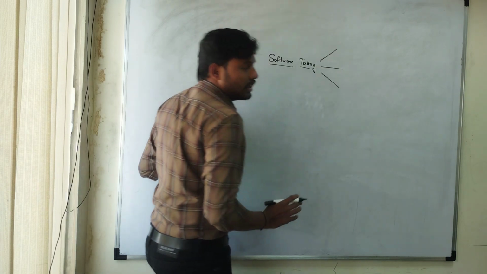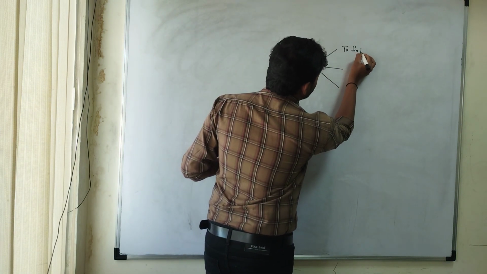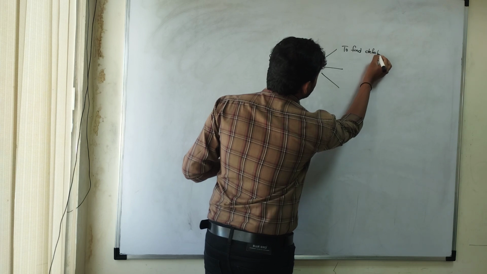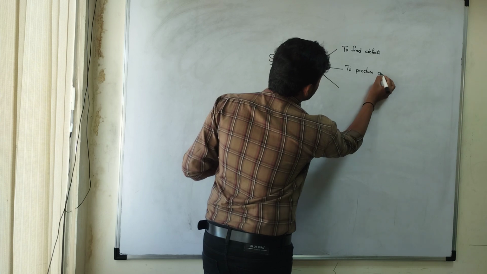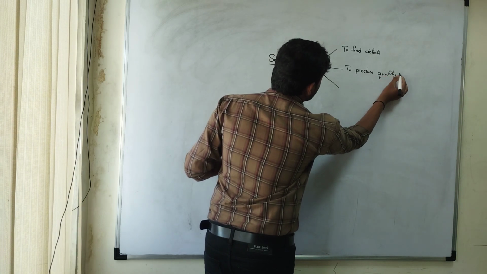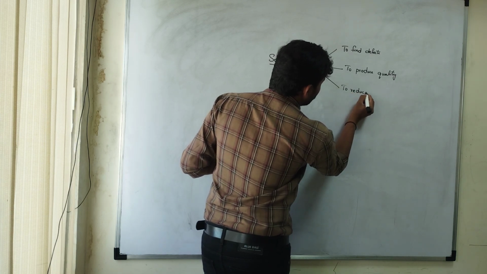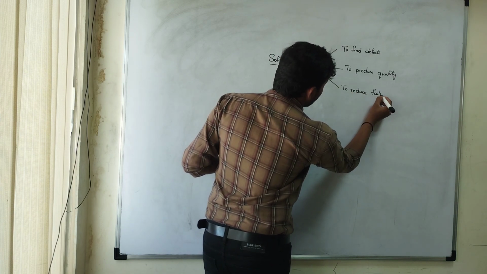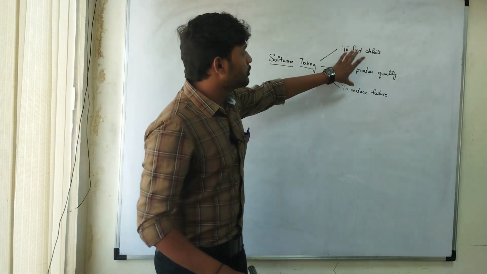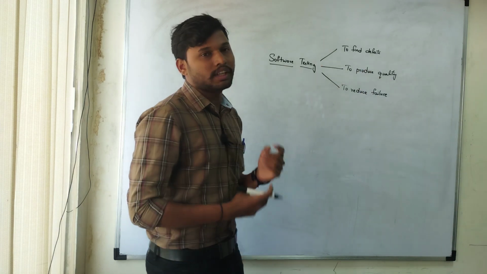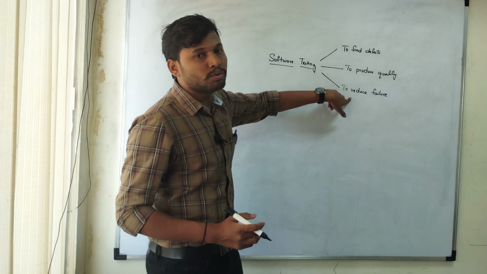So we have three major things. One is to find defects, second one is to produce quality, and third one is to reduce failure. Okay, so these are the main principles for which we are doing software testing. So why do we need to find defects, why do we need to produce quality, why do we need to reduce failure?